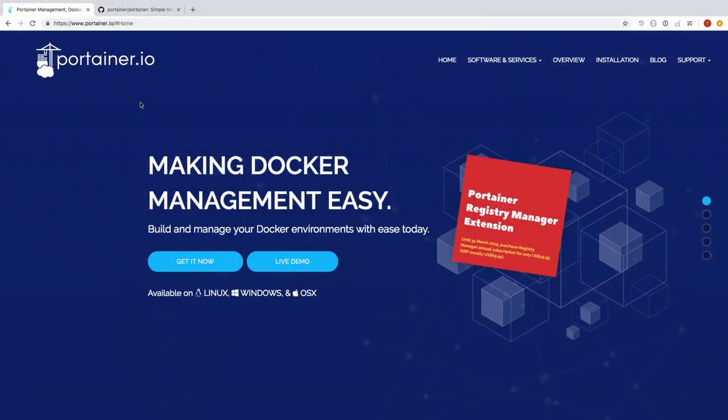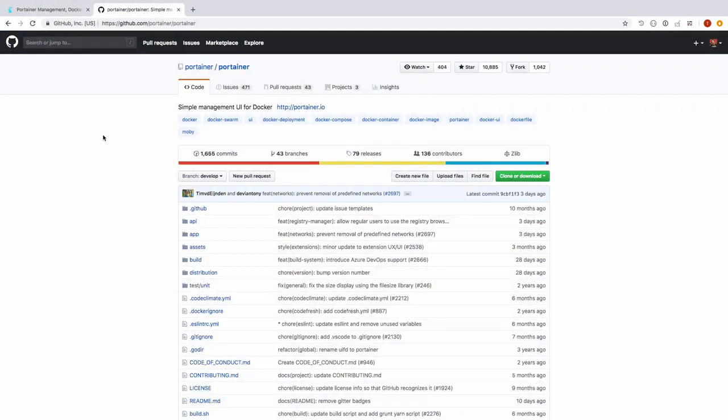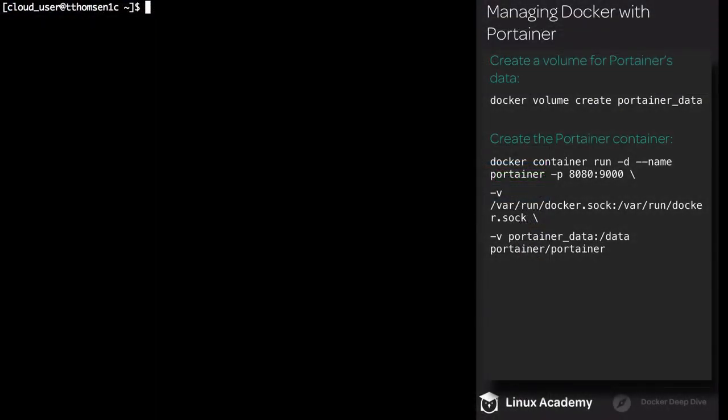If you'd like to get more information on Portainer, you can go to their website, which is portainer.io, where you can find their documentation, their blog, as well as how to get support. Or you can check out their GitHub repository at github.com/portainer/portainer. Okay, so let's go ahead and get started.